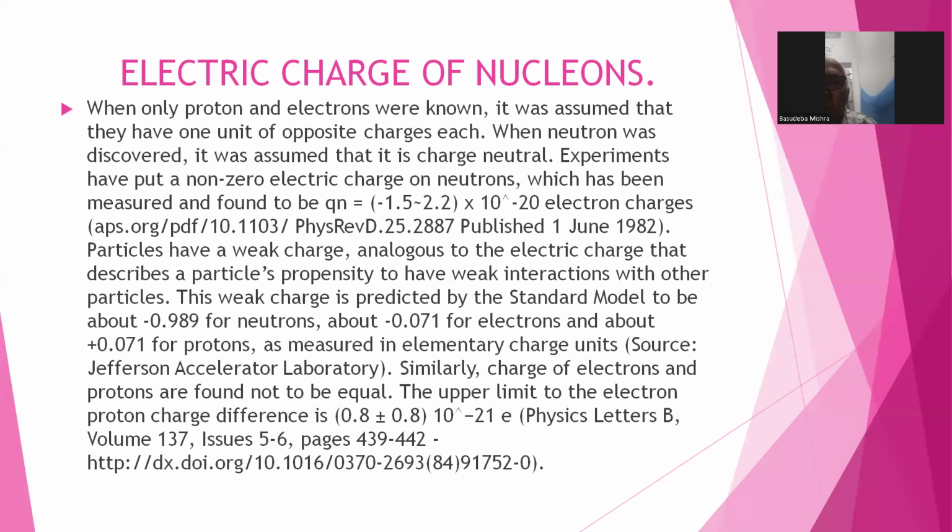Instead of plus 2 by 3, it should be plus 7 by 11. And instead of minus 1 by 3, it should be minus 4 by 11. That will make the proton charge plus 10 by 11, a little less than the electron, which is experimentally verified.